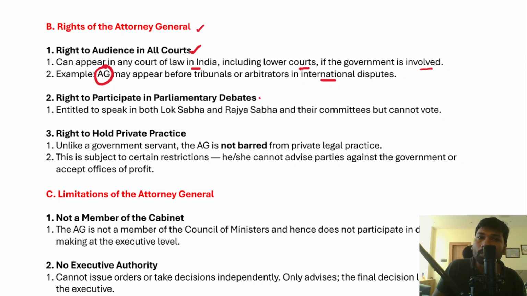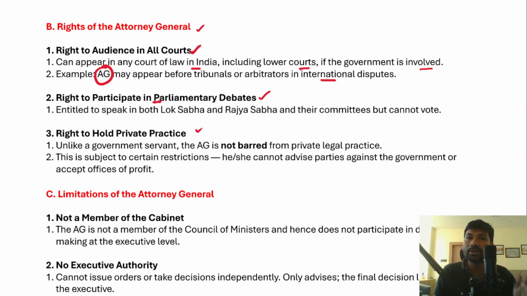Secondly, he can also participate in the parliamentary debates. As I've already told you, the Attorney General was given the right to be part of the proceedings of both houses of the parliament without the right to vote. So he can participate in the parliamentary debates, but he cannot vote. And third, he can also hold private practice.